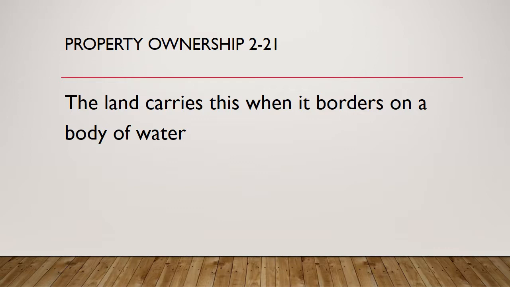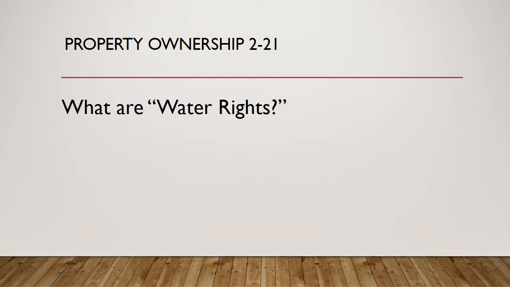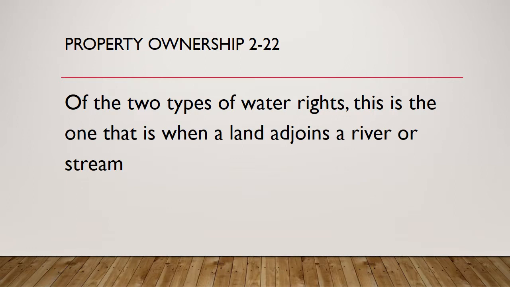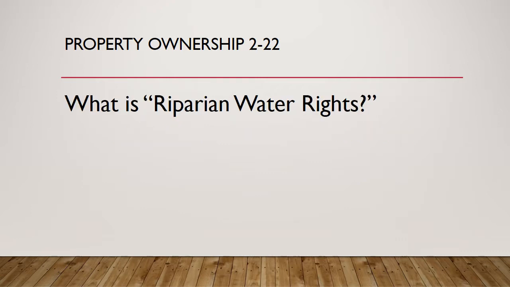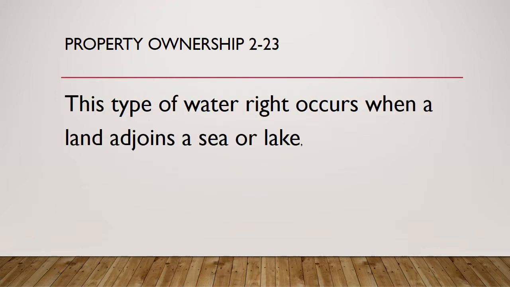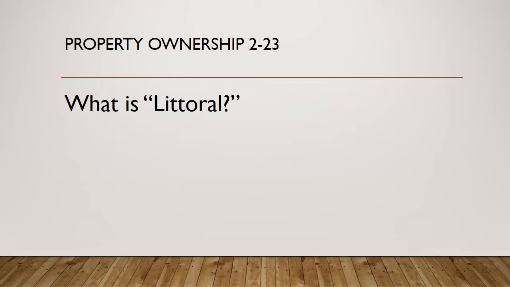Question 21. The land carries this when it borders on a body of water. What are water rights? Question 22. Of the two types of water rights, this is the one that is when a land adjoins a river or a stream. What is riparian water rights? Question 23. This type of water right occurs when a land adjoins a sea or lake. What is littoral?